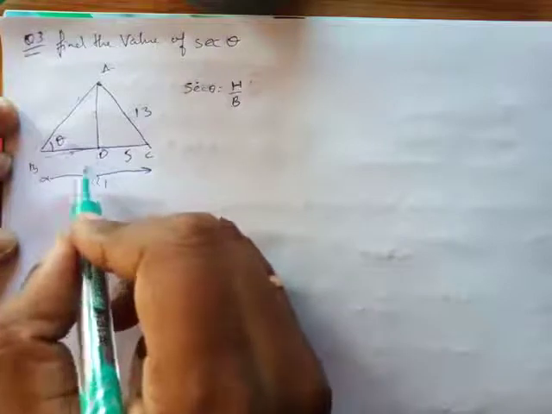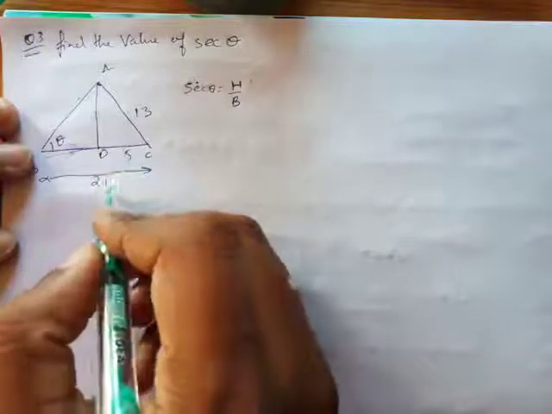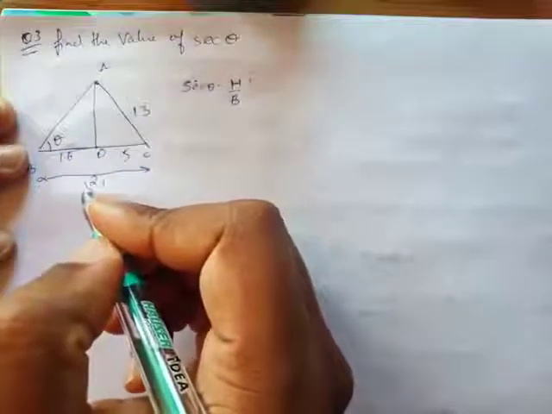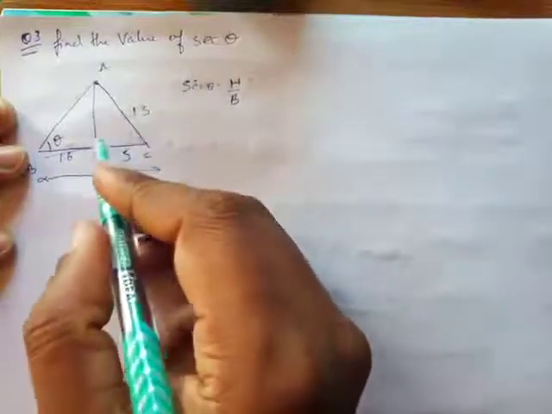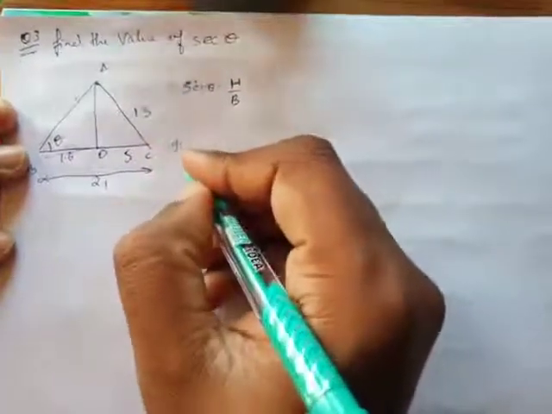So how much is BD going to be? Then it's going to be 16, isn't it? Now if I have this, I'll also figure out this. So how to use? I'll say in triangle